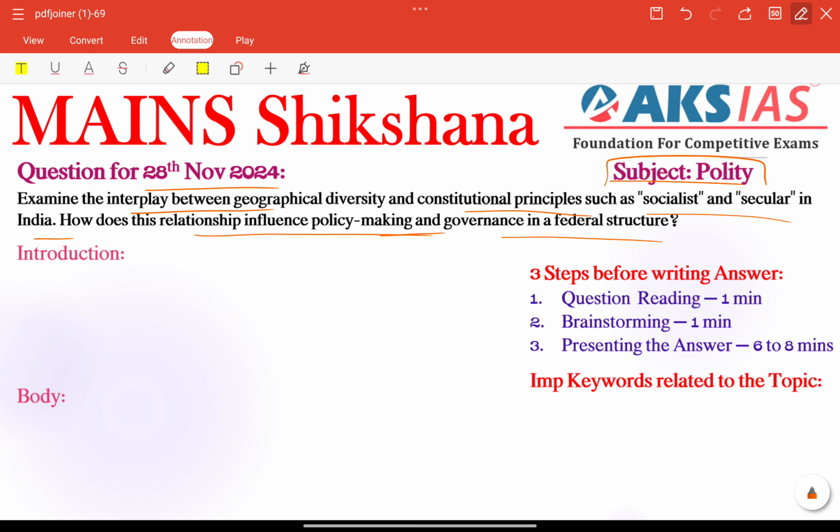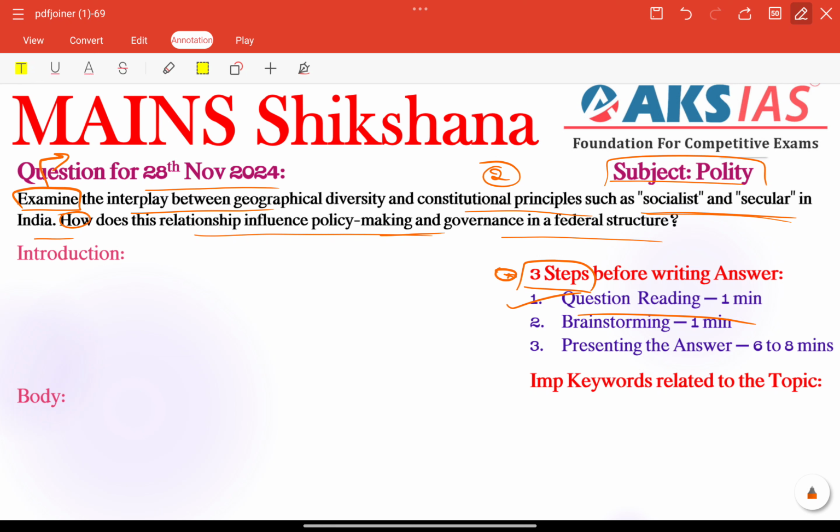So here we need to follow our 3 steps before writing the answer. First step is question reading. Within 1 minute we need to focus on identifying important keywords and question tags. What is the topic? We have a recent debate on socialist and secular principles especially. So what are the important question tags here? Examine and how, with the following 2 important parts.